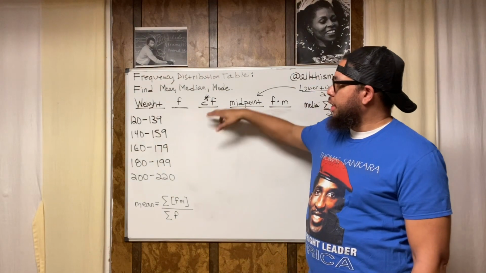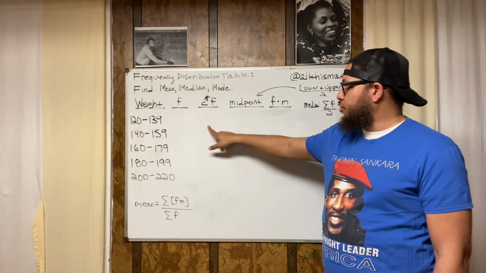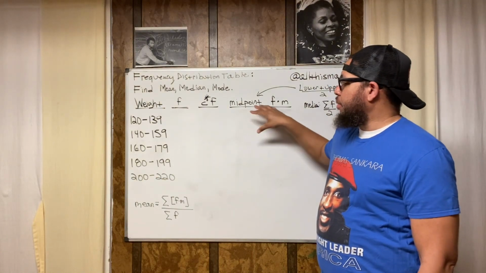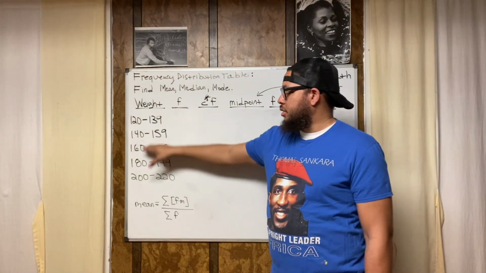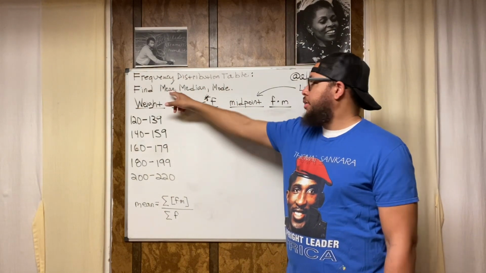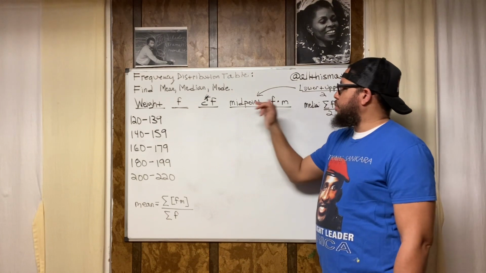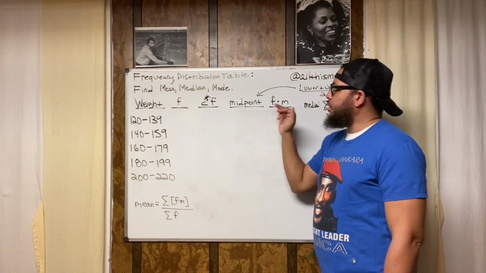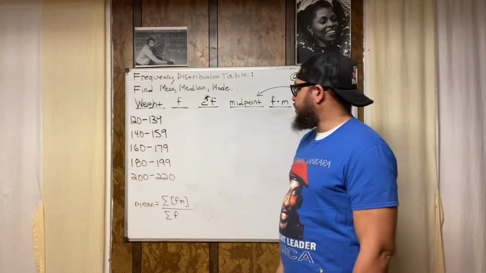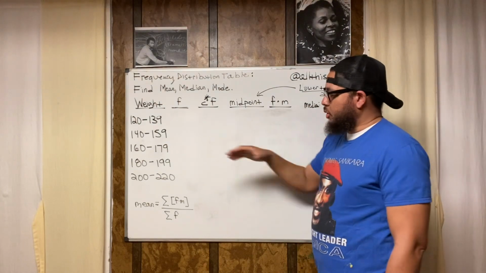This column is for the cumulative frequency. This column is for the midpoint of the ranges, and we use that to figure out the mean. This column is for the product of the frequencies and the midpoints of the ranges. We also use that to figure out the mean. And so we're going to get into all of this.